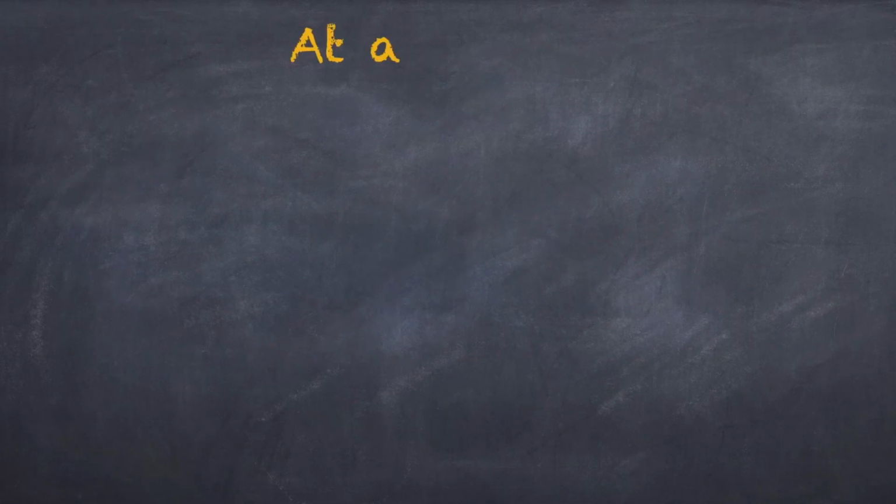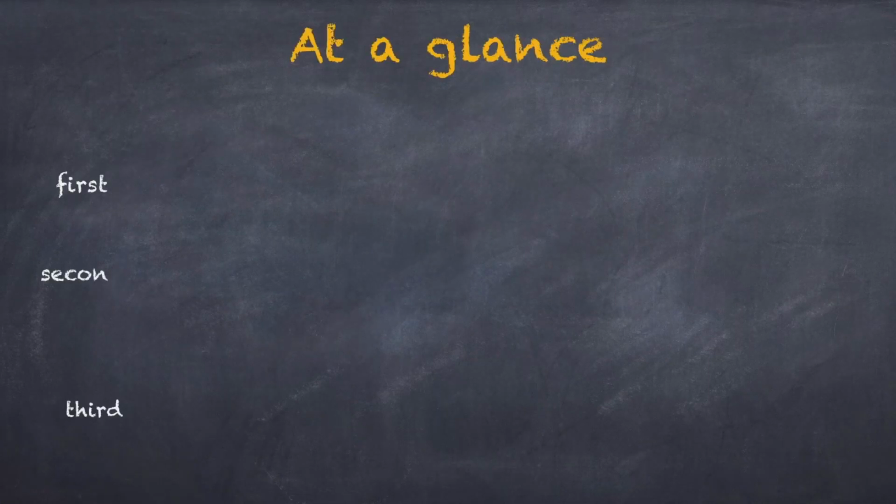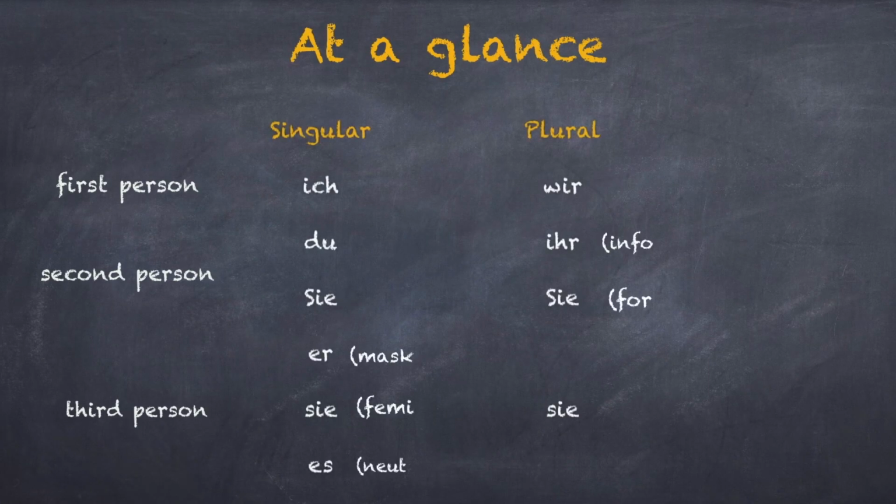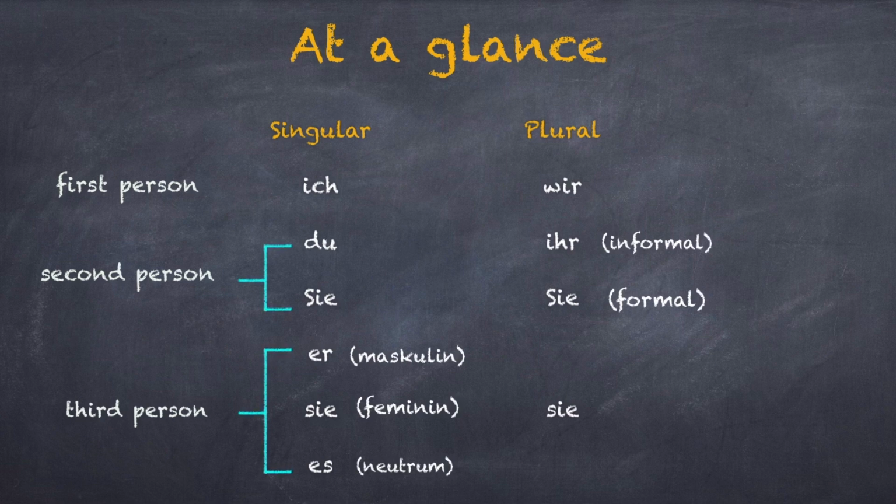Now let's summarize the personal pronouns we have just learned. Do remember, pronouns can either be in the first, second, or the third person. They can be in singular or in plural. In first person singular, you would use ich. That means, when talking about yourself, you would use ich. Whereas in plural, you would use wir.